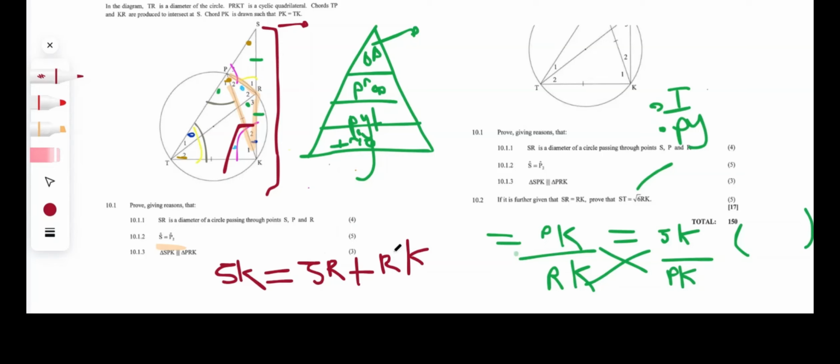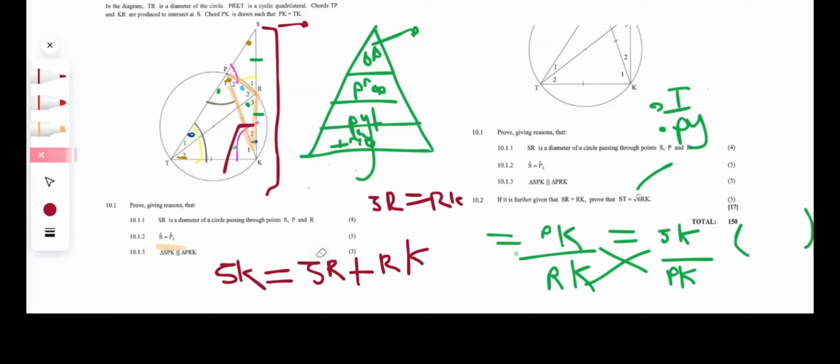SR equals RK. So what we can do is, if we know that SR equals RK, we can just change SR into RK since they're equal to each other. This makes sense, guys, because remember, we're trying to get rid of SR. Obviously you're not going to switch RK to SR because we want RK to stay, because RK is a part of the equation we're trying to make it look like.